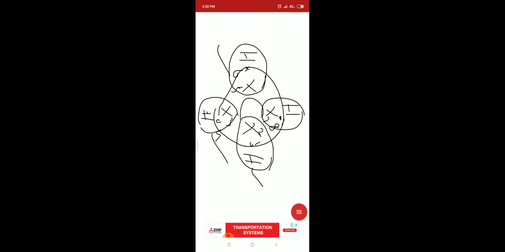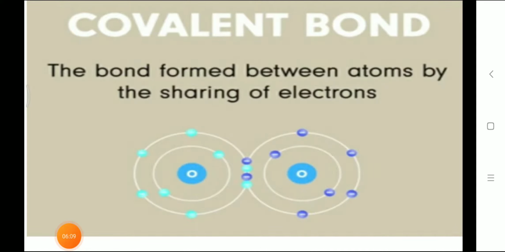Here a chemical bond is forming between carbon and hydrogen. We can represent it like this. This type of bonding between atoms by the sharing of electrons is known as covalent bonding. Is it clear? So a covalent bond is formed between atoms by sharing of electrons. We will discuss more examples in the live class.